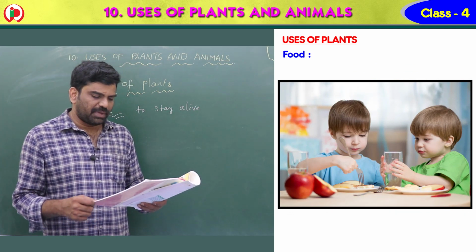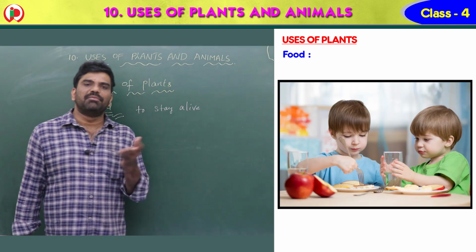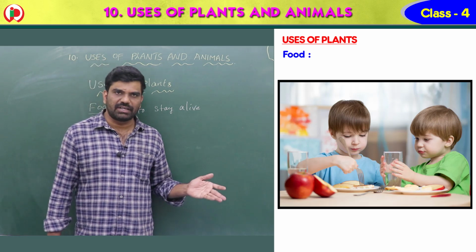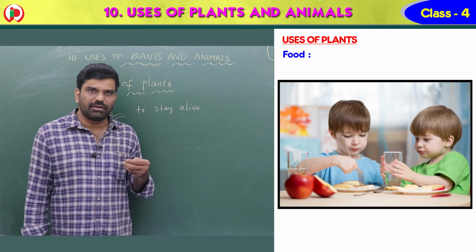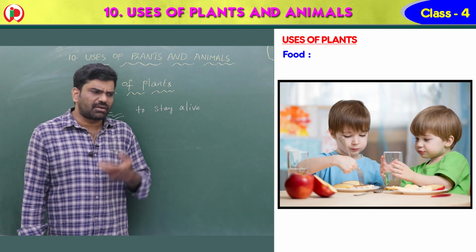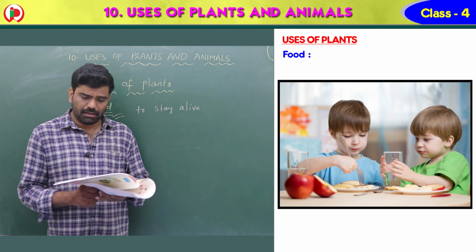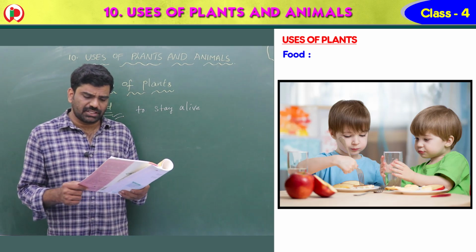And food is one of our basic needs. Yes. Food, clothing, shelter. These are the basic needs. Food is very important, children. If you won't eat the food, you can't get energy. If you can't get energy, you can't read, you can't write, you can't study, you can't work. So food gives us energy to work.